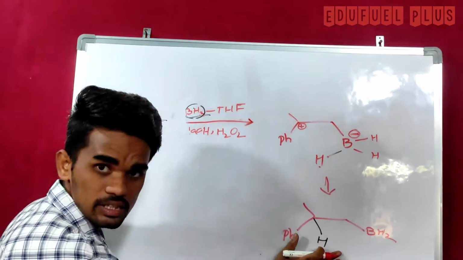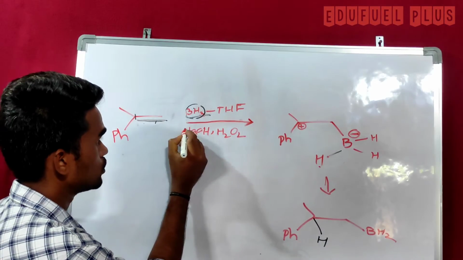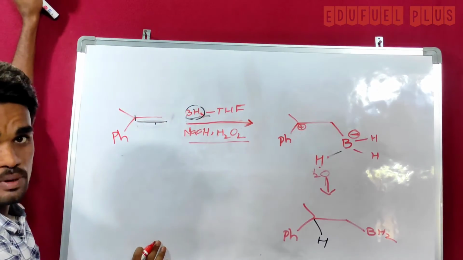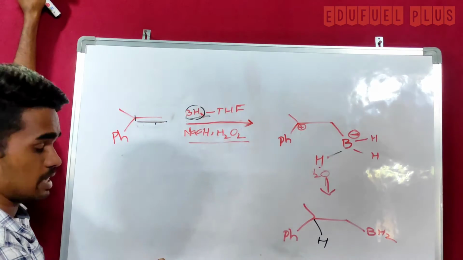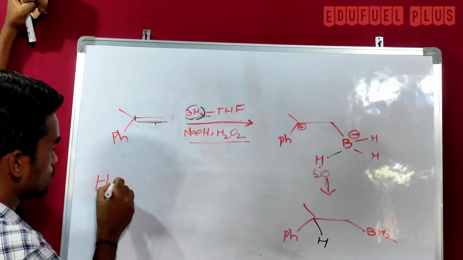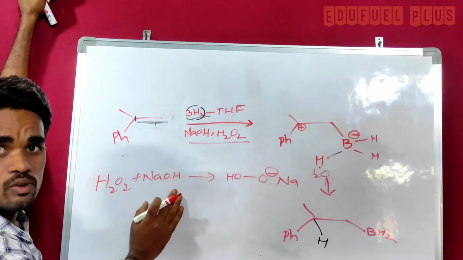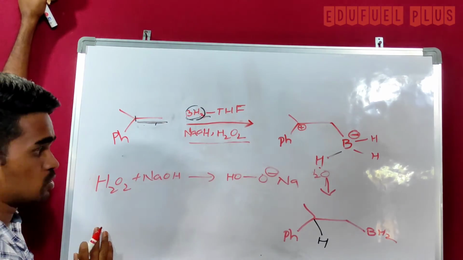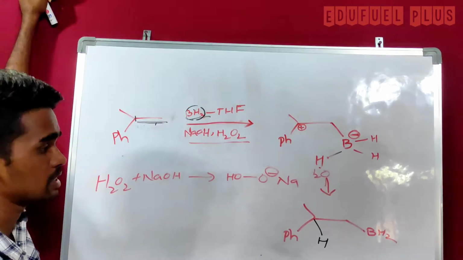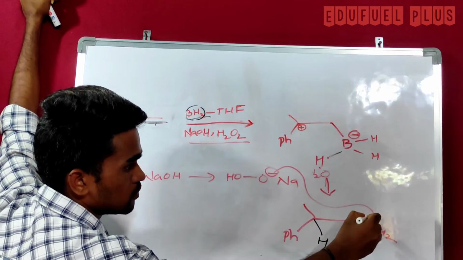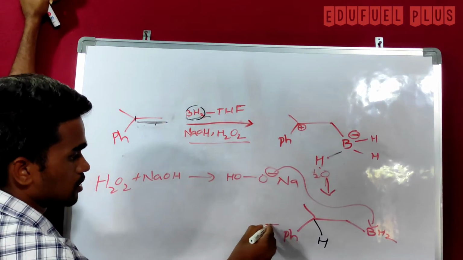After forming this compound, now we have to treat it with NaOH and H2O2. NaOH is a base and H2O2 is hydrogen peroxide. When H2O2 is treated with NaOH, NaOH abstracts a proton from H2O2 and gives an anionic charge on the oxygen. So this can be donated to the electrophilic boron.